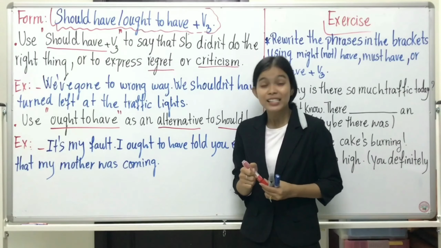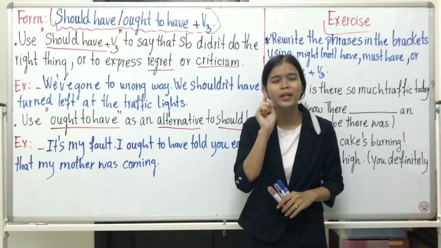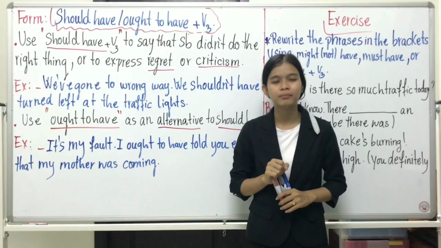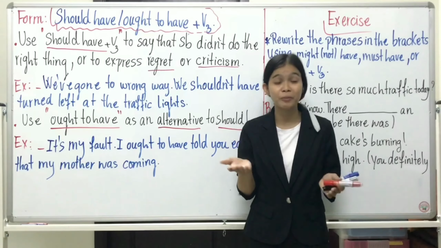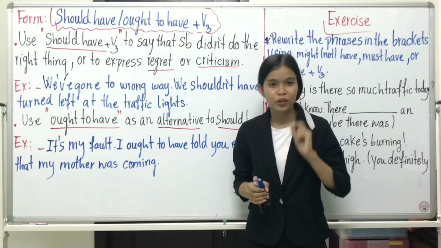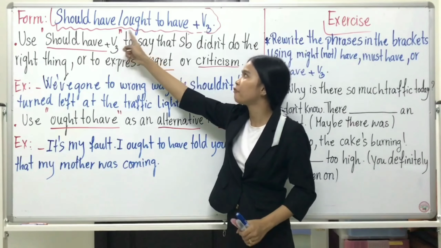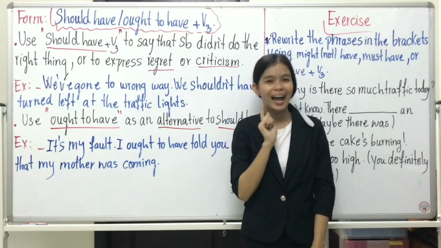Okay? So, I would like to tell you a little bit. This is really important, and you can remember it when you do the exercise, so you might not get confused. Remember that should have and ought to have are the same.